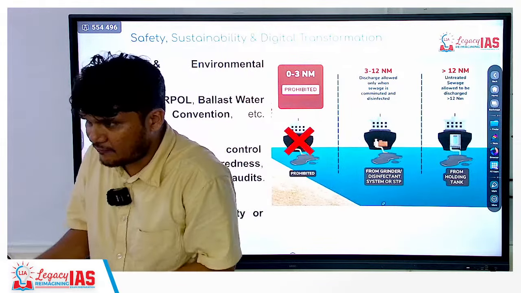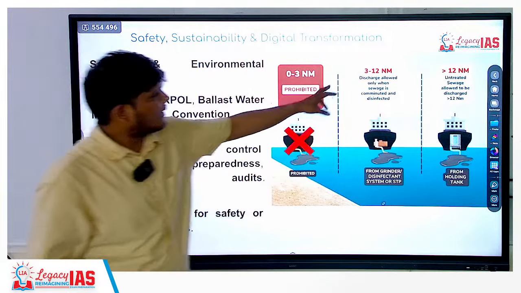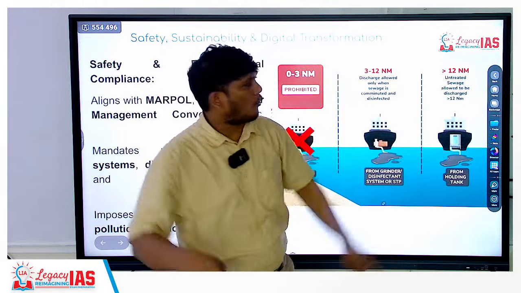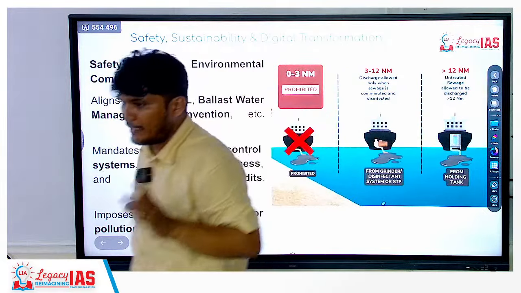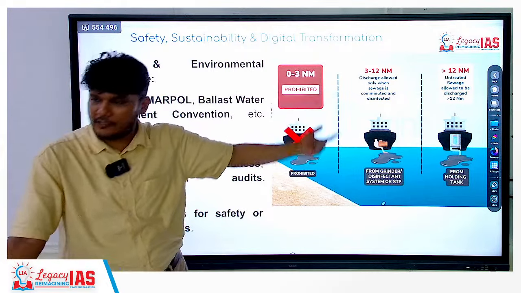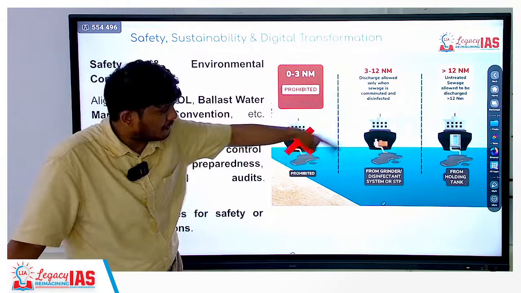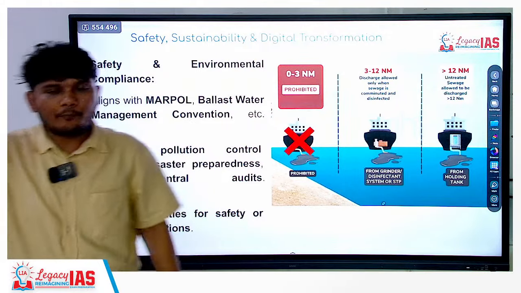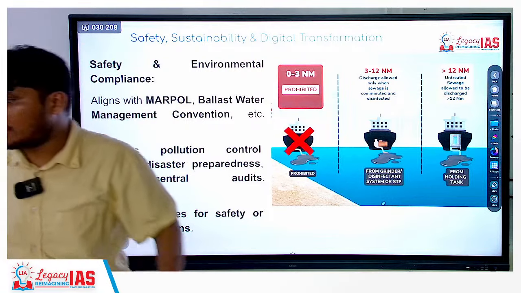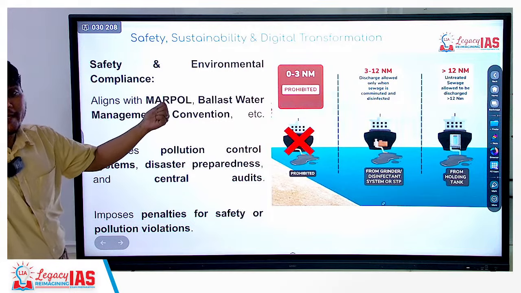Basically, you have processed that sewage to lower its toxicants. If you have done that, then between 3 to 12 nautical miles, you can dispose of it. Untreated sewage can only be disposed of beyond 12 nautical miles. So like this, there are various measures that are present for dumping of the waste of the ships, for the safety of the ships, for the conservation of the environment of the oceans. Right? So all the provisions that are coming under this Port Act are in sync with the MARPOL guidelines that are there. Okay? These are basically maritime guidelines against pollution.